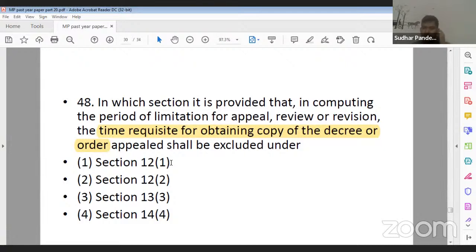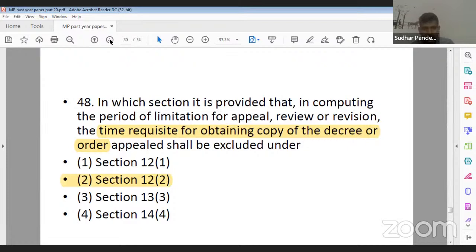But if you will apply common sense, the chances of 12 subclause 1 being the answer end, because ideally subclause 1 provides you the general definition. So what should be its correct answer? Question number 48. Yes. If you will apply common sense and if you remember that all the time requisite provisions are in Section 12, then 12 subclause 1 is eliminated. Option 3 and 4, that is talking about 13 and 14, are also eliminated. So its correct answer should be 12 subclause 2, right? The correct answer for 48 is 12 subclause 2.